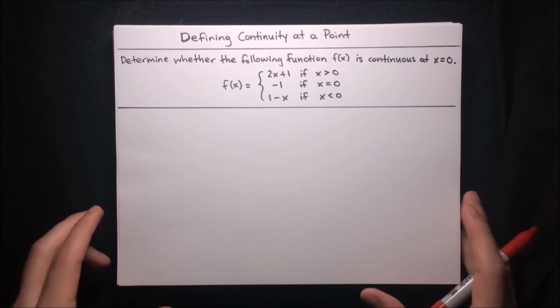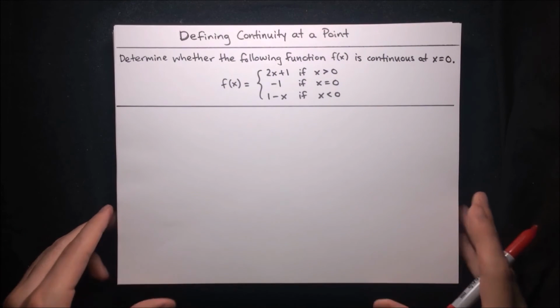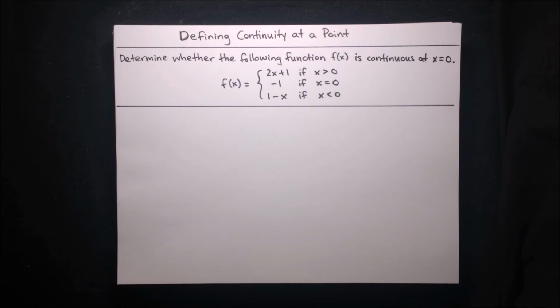Alright, here's our next problem. We want to determine whether the following function f of x is continuous at x equals 0. f of x is a piecewise function defined by 2x plus 1 if x is greater than 0, negative 1 if x is equal to 0, and 1 minus x if x is less than 0.